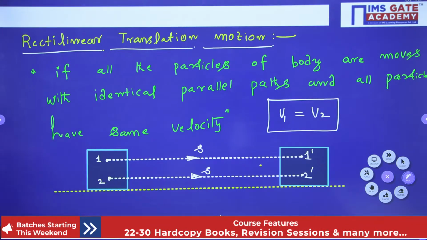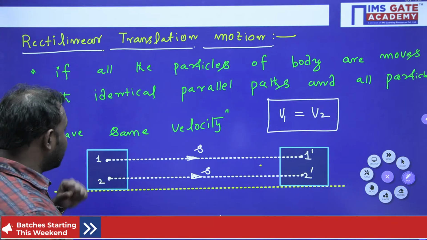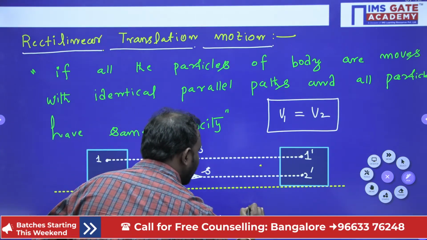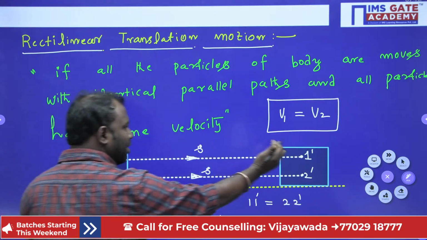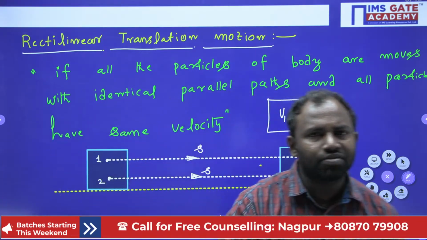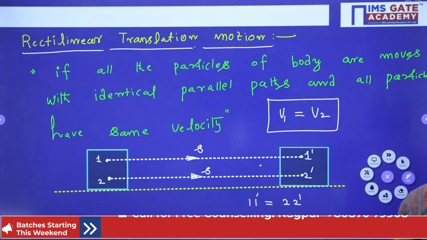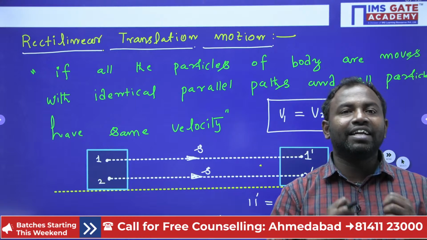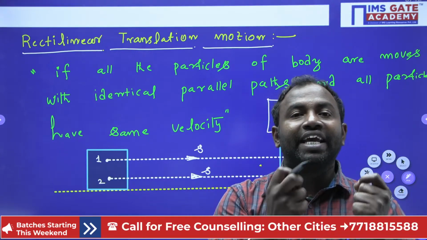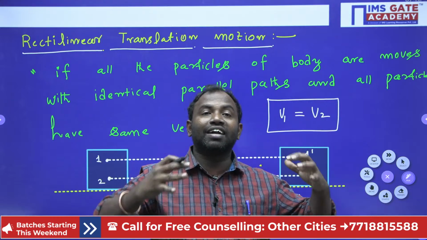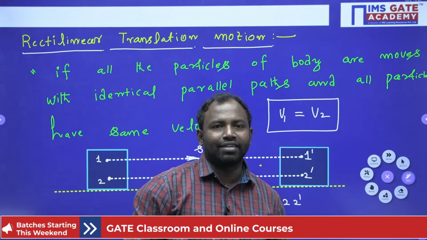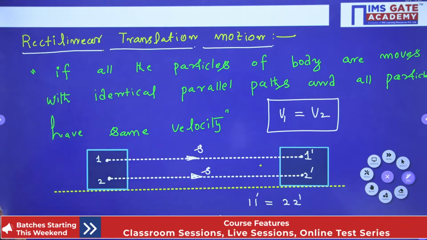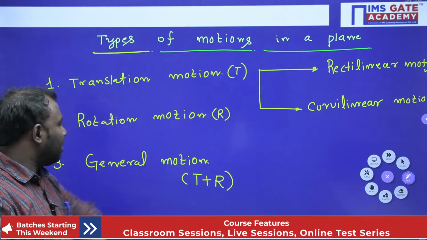Now here, displacement 1 dash is equal to 2 dash. The distance traveled by each particle is the same, so that is why the velocity is also the same. This kind of thing we call a rectilinear translation motion. If the body moves in this fashion, in this way, then we consider it a rectilinear translation motion. I hope everybody understands, guys. Okay, all right. Now let us move to the next motion, which is curvilinear motion.